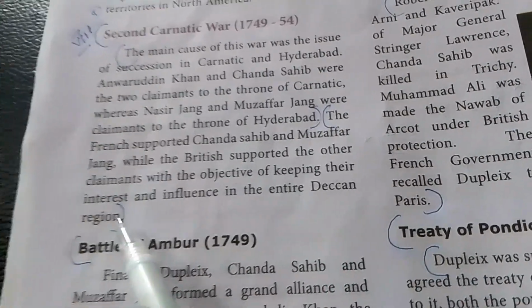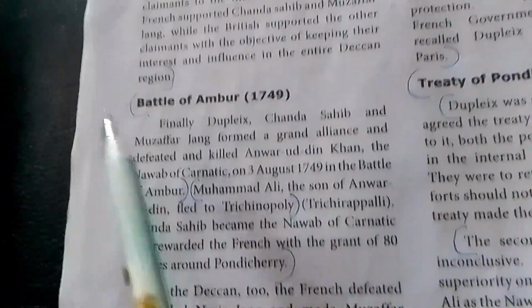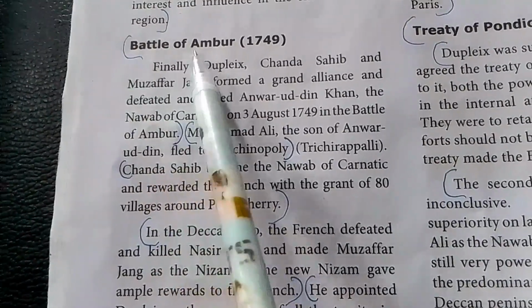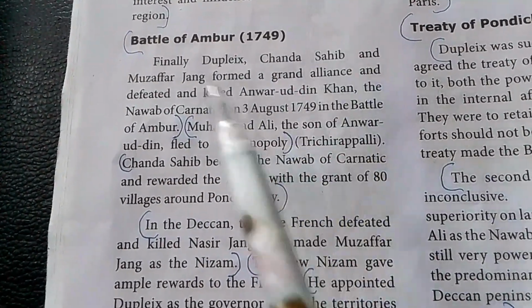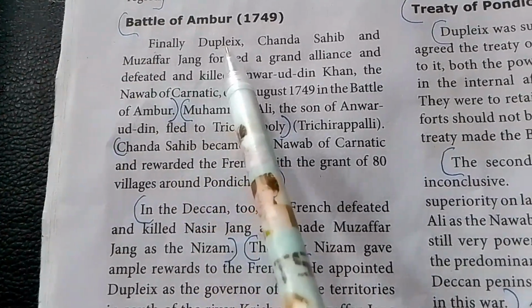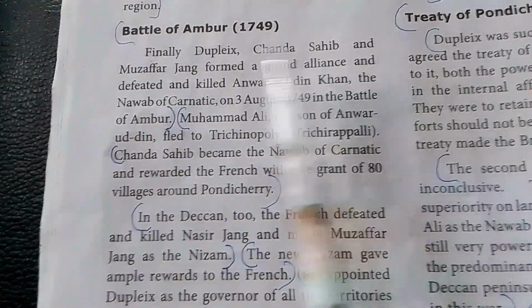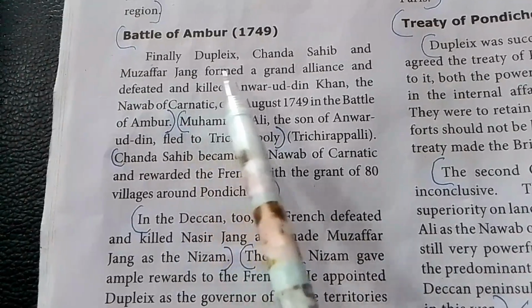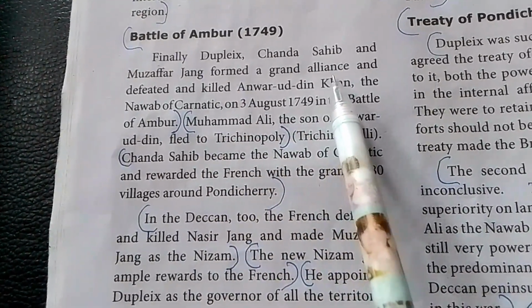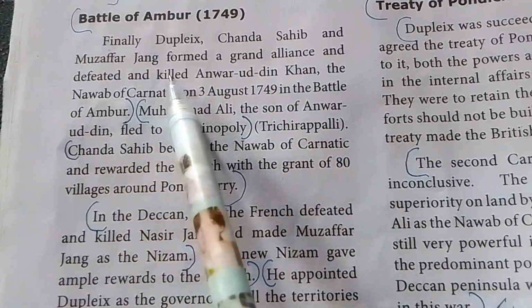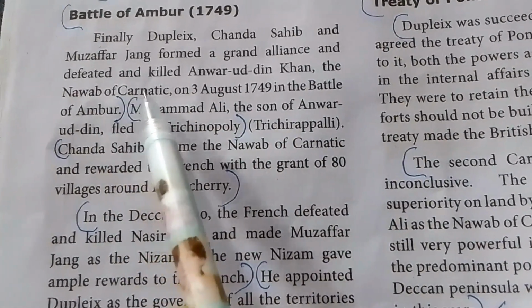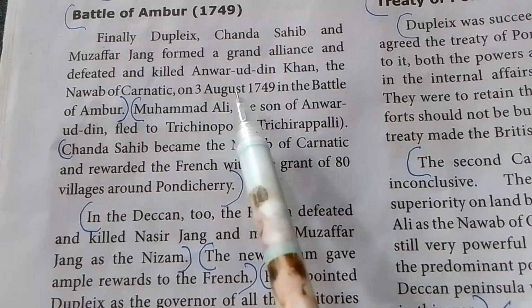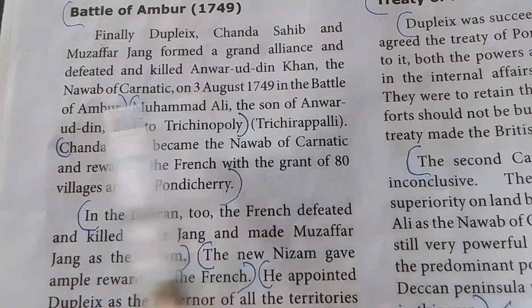அது வரைக்கும் முடிச்சுட்டு நெக்ஸ்ட் Battle of Ambur அப்படின்னு ஹெட்டிங் போட்டு 1749. Finally, Dupleix, Chanda Sahib and Muzaffar Jung formed a grand alliance and defeated and killed Anwaruddin Khan, the Nawab of Carnatic, on 3rd August 1749 in the Battle of Ambur. இது வரைக்கும் first point எழுதிக்கோங்க.